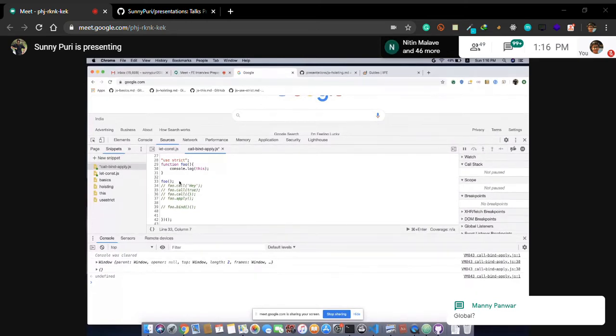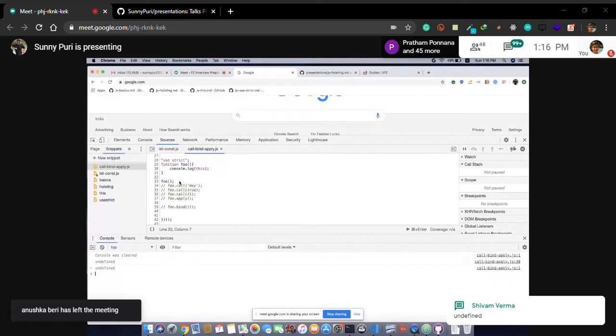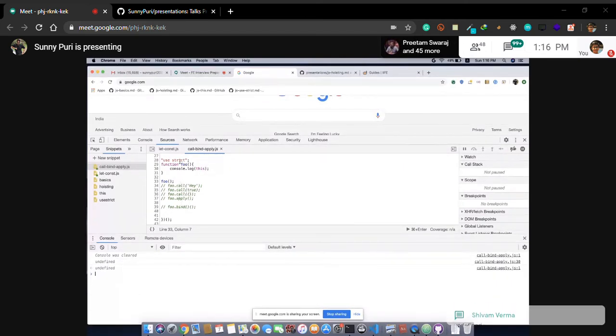I think many of you were not there in the previous session. So in case of use strict, what will be the output? Right, undefined. Let's run it. It will not point to the window object. Use strict will prevent the global leakage. That is a term in JavaScript, leakage. We usually say leakage.